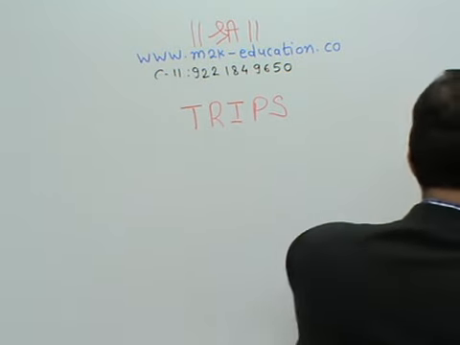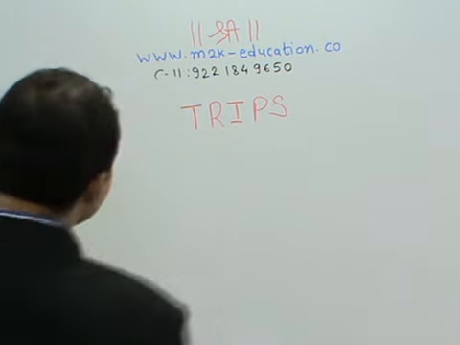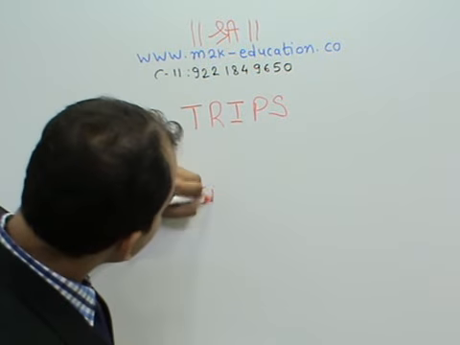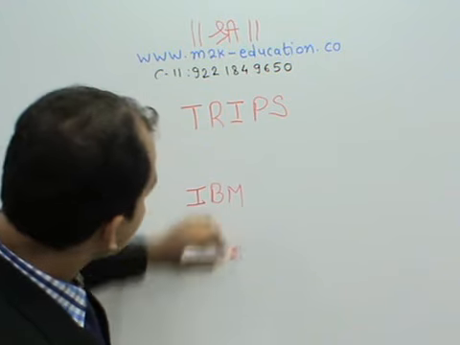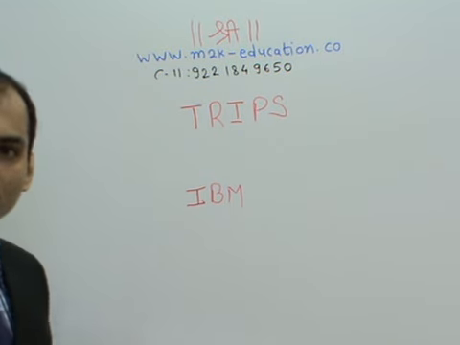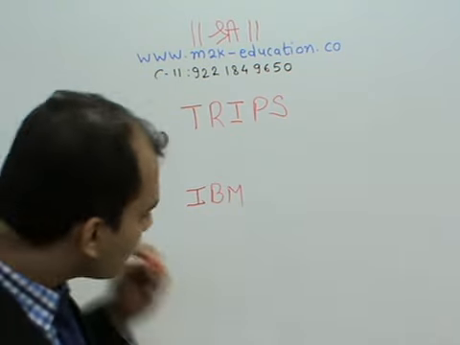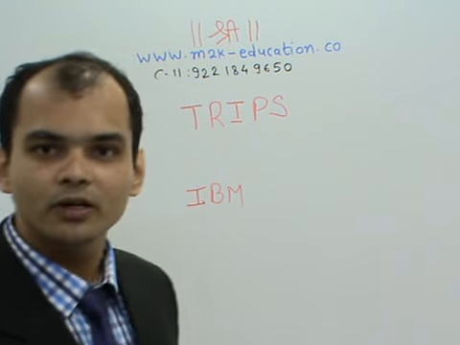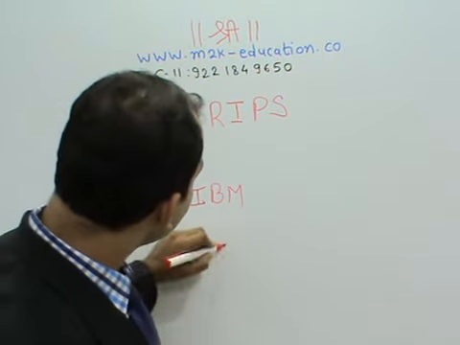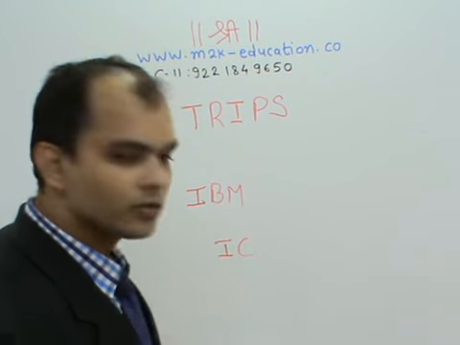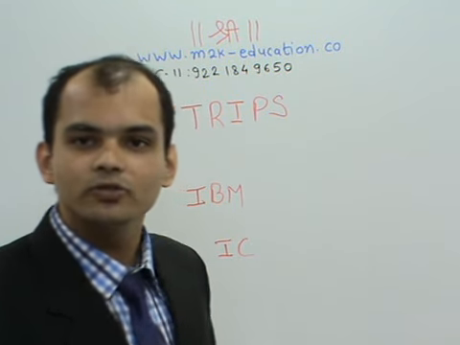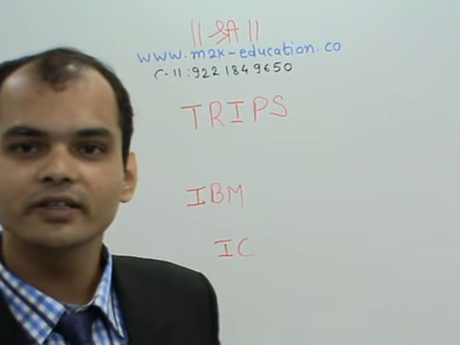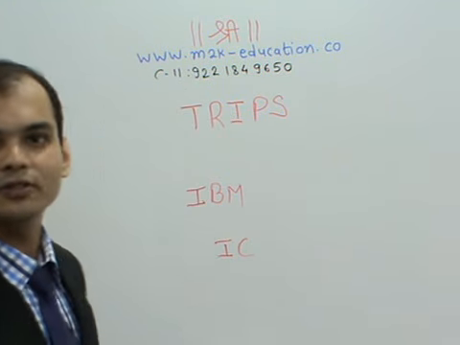Now you take the example of IBM. IBM is this computer giant. You will not hear a lot about it because they are not more into marketing. They were the ones who developed the technology of integrated circuit. They have patented this technology.